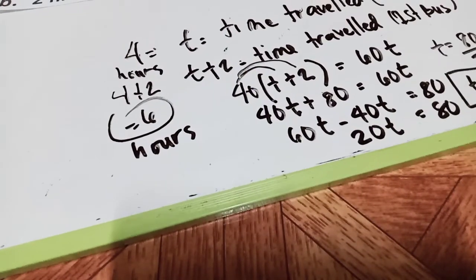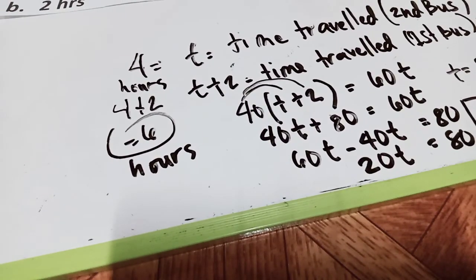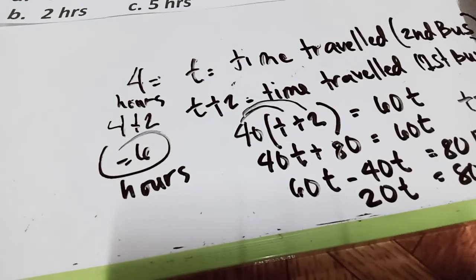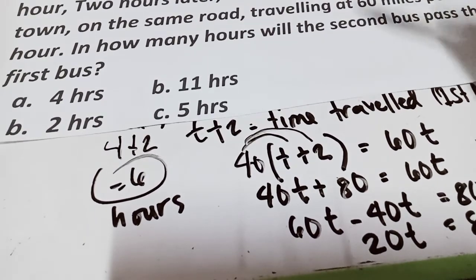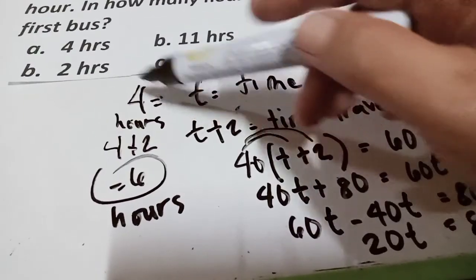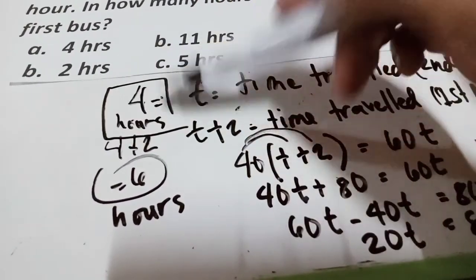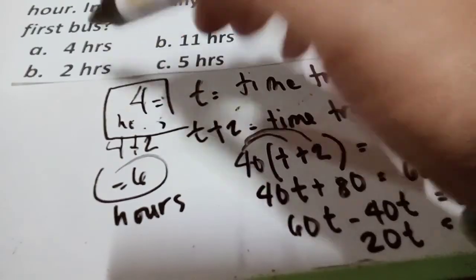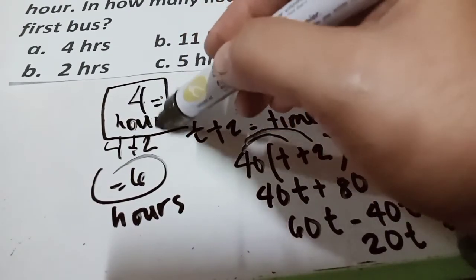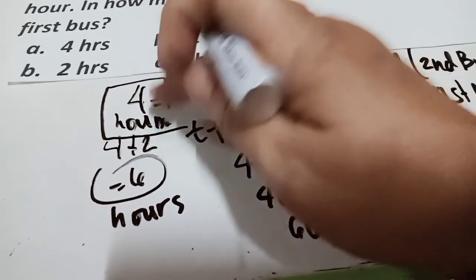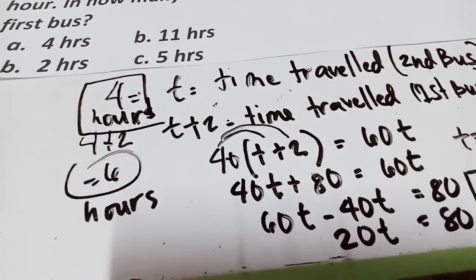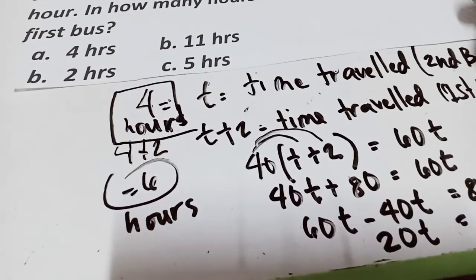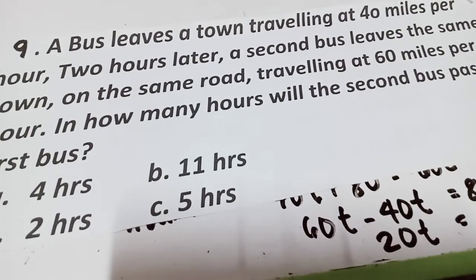Okay. So, they are asking, how many hours will the second bus pass the first bus? So, automatically, we will look for the second bus, and the second bus will be 4 hours. Take note, 4 hours. So, this is our answer for number 9.